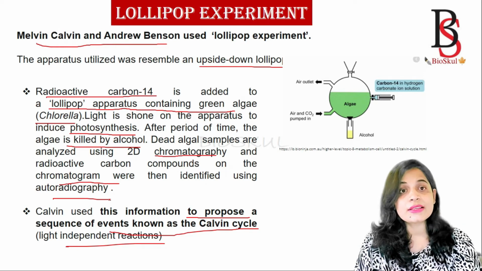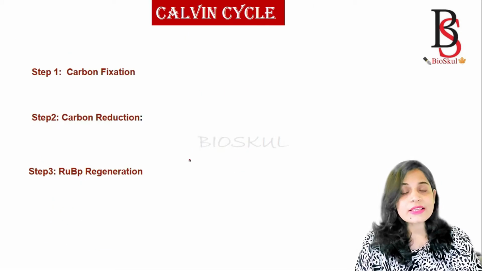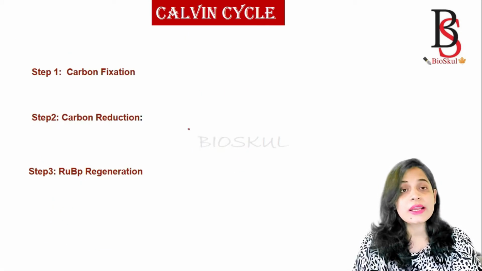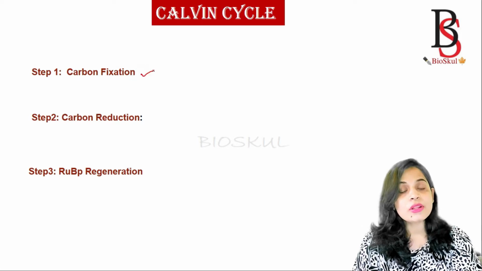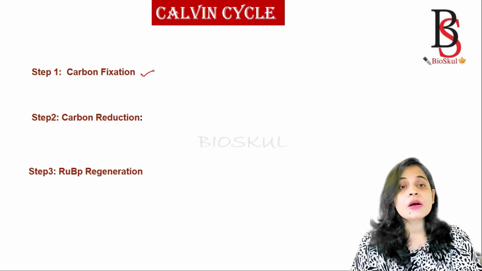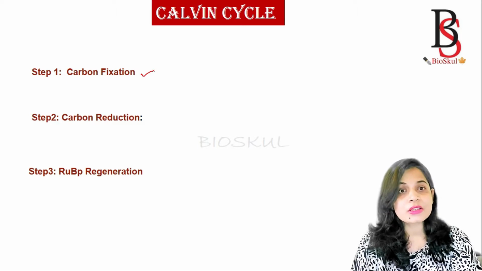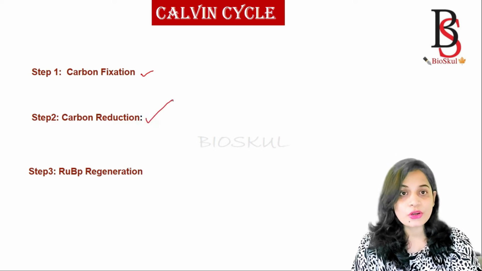So let's see the sequence of the Calvin cycle. The Calvin cycle takes place through 3 simple steps. The first one is carbon fixation. During this process, the carbon dioxide taken by the plant from the environment is fixed into an organic molecule. The second step is known as the carbon reduction step.